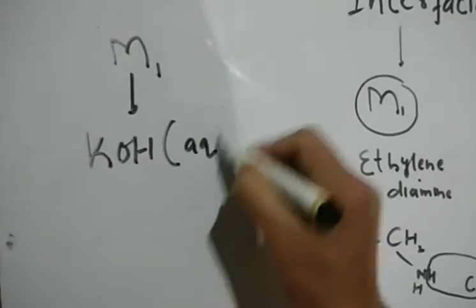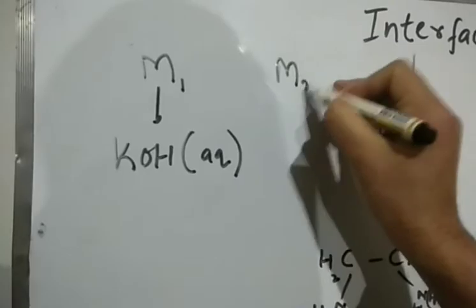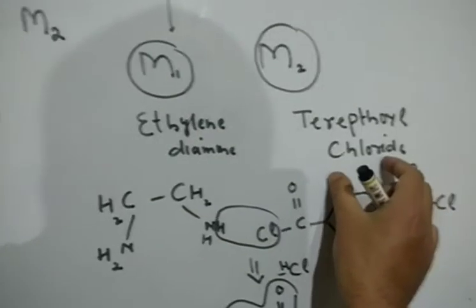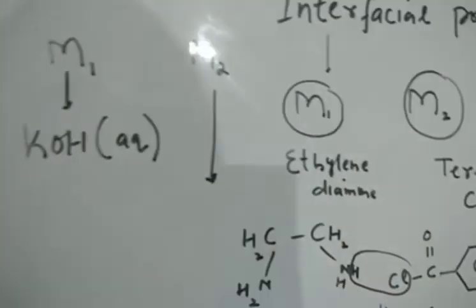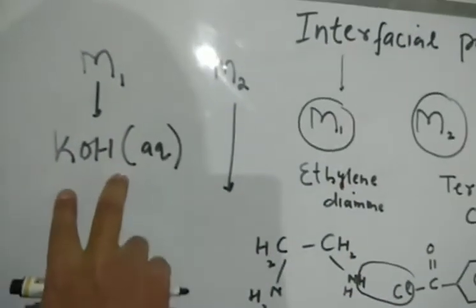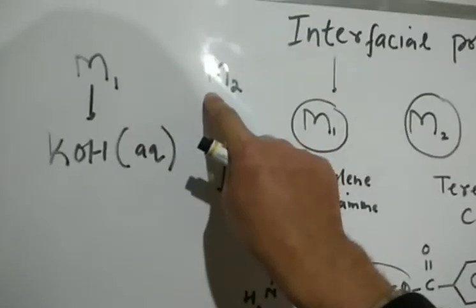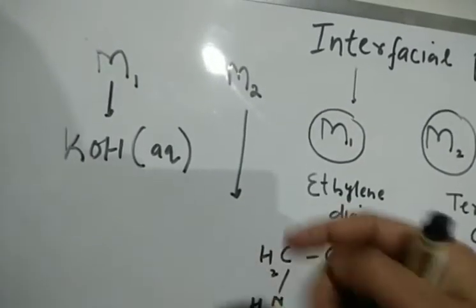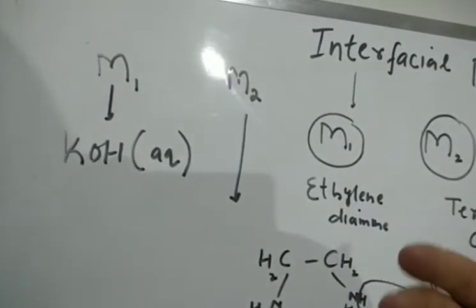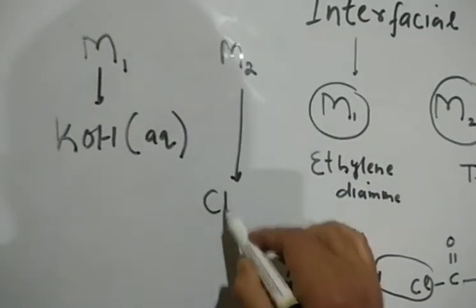Aqueous solution of potassium hydroxide. Likewise, M2, that is dissolved in... M2 means terephthaloyl chloride. So that's dissolved in, and we'll make it as another solution. So this is one solution of monomer 1, and this is another solution, that is monomer M2, that is dissolved in, we can dissolve this in methylene chloride, that is CH2Cl2.